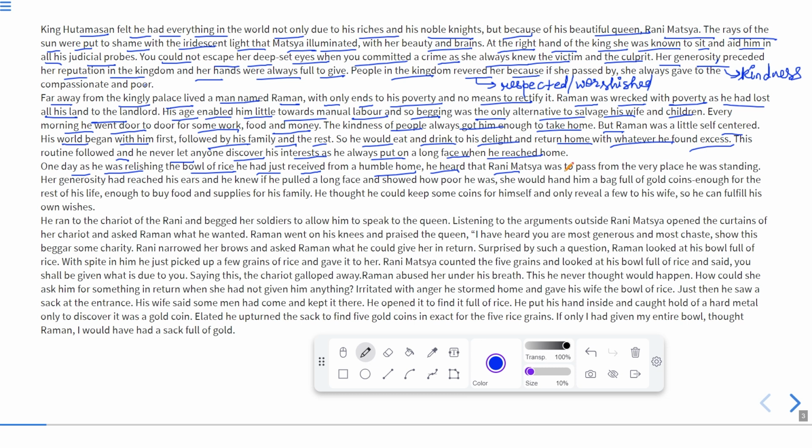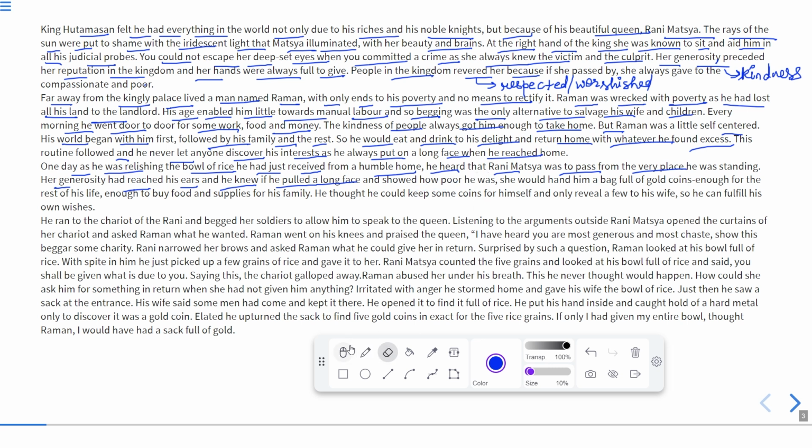He heard that Rani Matsya was to pass from that very place. Very place means that particular place. The chariot of Rani Matsya had to pass by, and he was standing there. Her generosity had reached his ears, so he knew about the kindness of that queen, and he knew that if he pulled a long face in front of the queen, it was possible she would show kindness and help him.